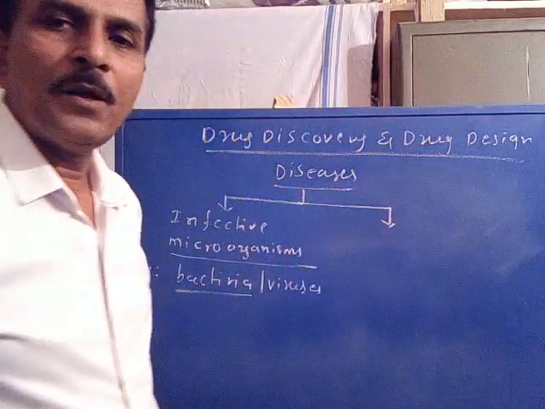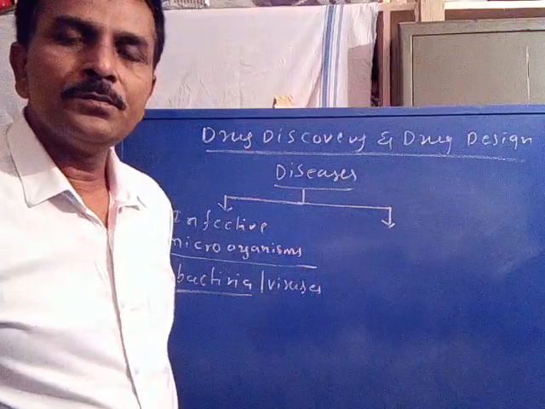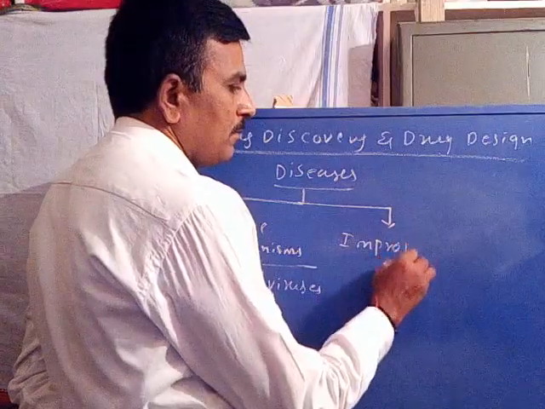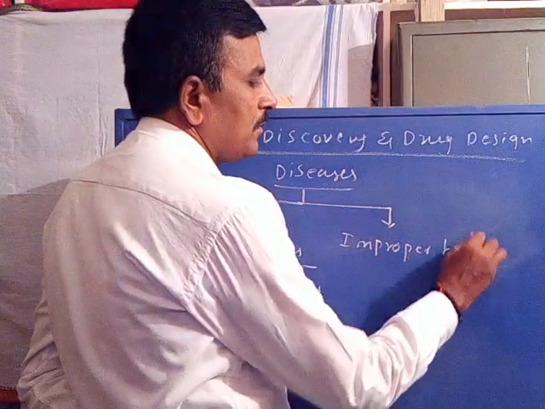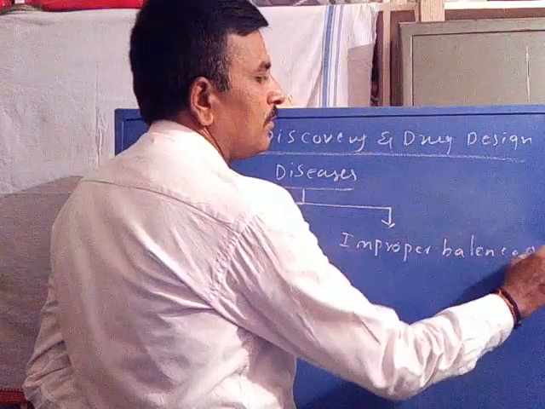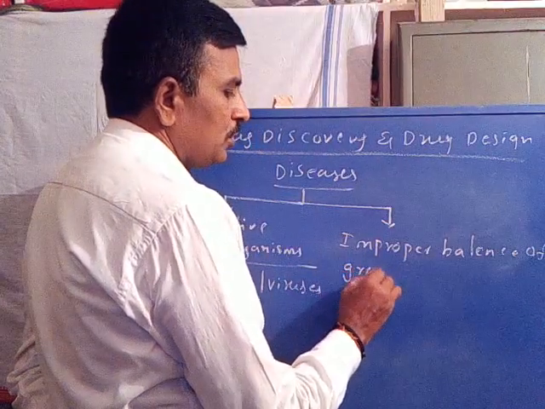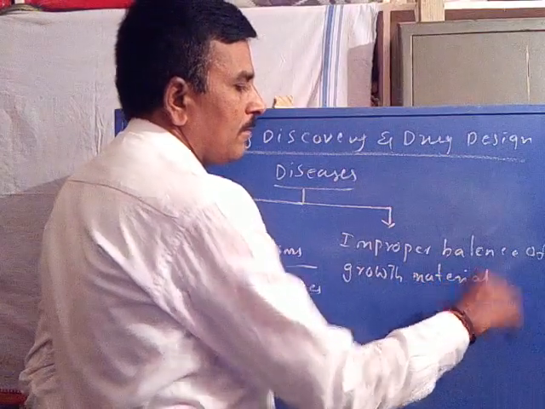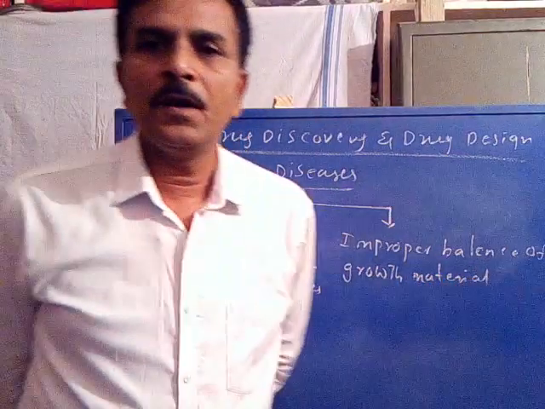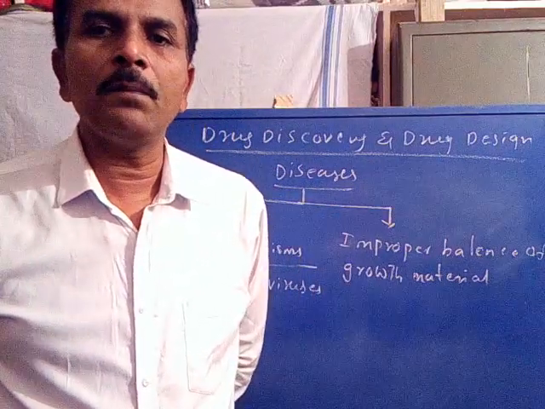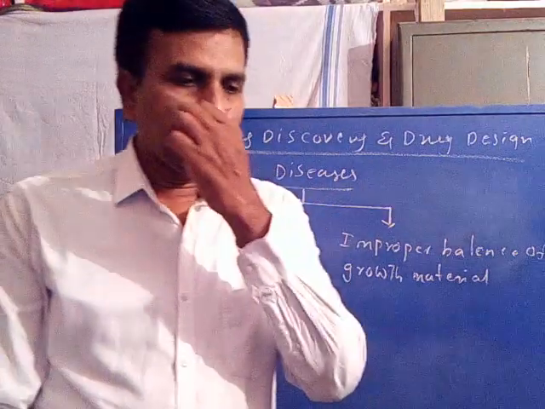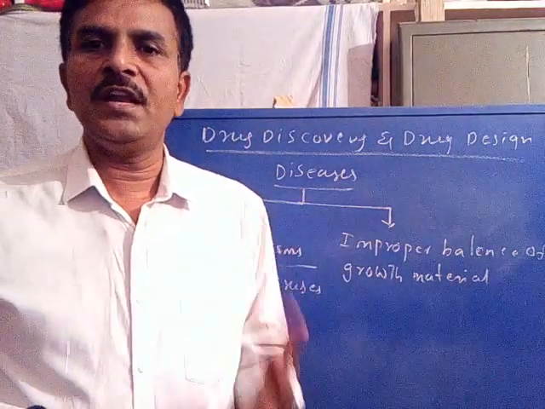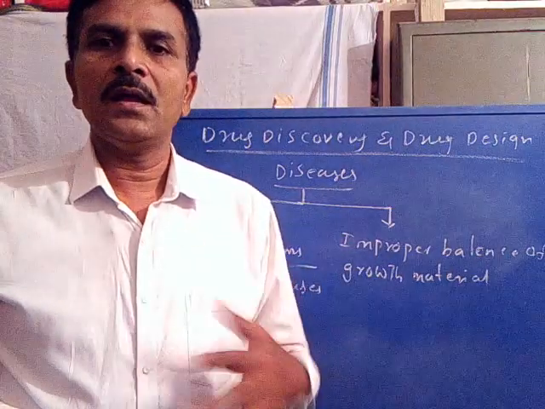the diseases to the human body may also be due to an improper balance of growth material, or certain essential substances which are required to grow our body correctly.